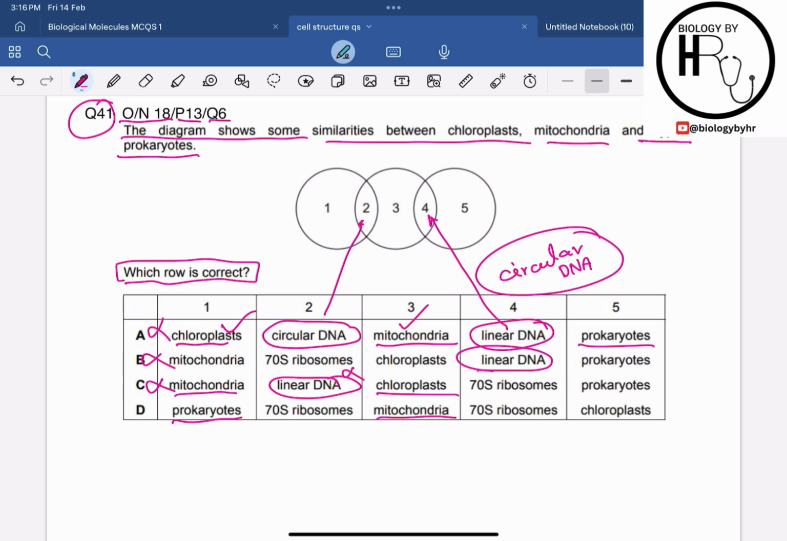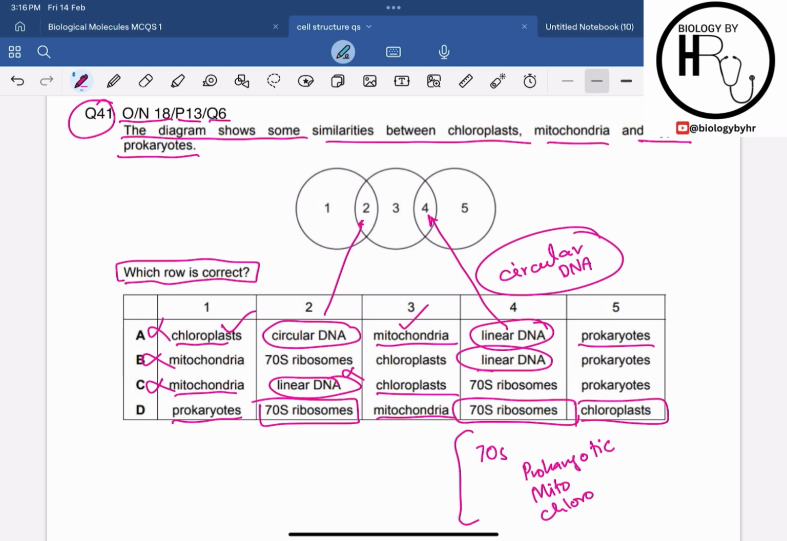Prokaryotes and mitochondria both have the 70S ribosomes, right? And mitochondria and chloroplast also have the 70S ribosomes. You have to just learn the list of the cells which have the 70S ribosomes. Prokaryotic cells have the 70S ribosomes, and then the cell organelles, mitochondria and the chloroplast, have the 70S ribosomes. It is very high yield for your MCQ paper as well as your theory paper, so you have to remember it. Hence the correct answer for question 41 is option D.